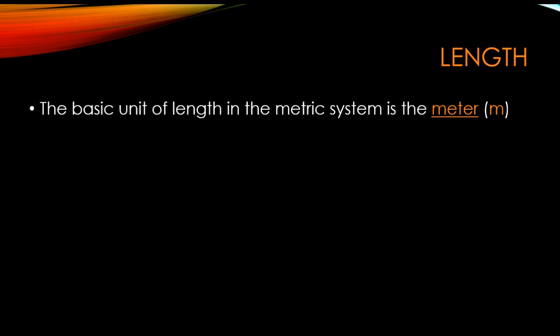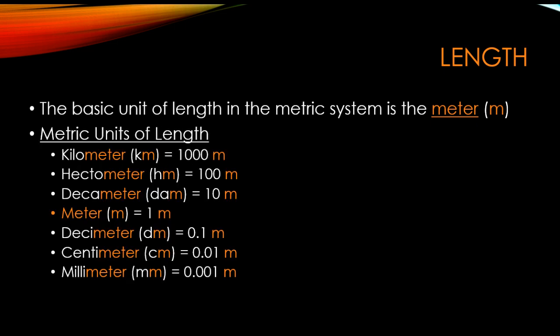The first thing that we're going to take a look at is length. The basic unit of length in the metric system is the meter, which is symbolized by a lowercase m. When we take a look at metric units of length, notice that the prefixes don't change. Kilo, hecto, deca, deci, centi, and milli. The only thing that changes here is our standard unit for length, which is meter. So we plug that in, it's symbolized by a lowercase m, and it equals 1 meter.